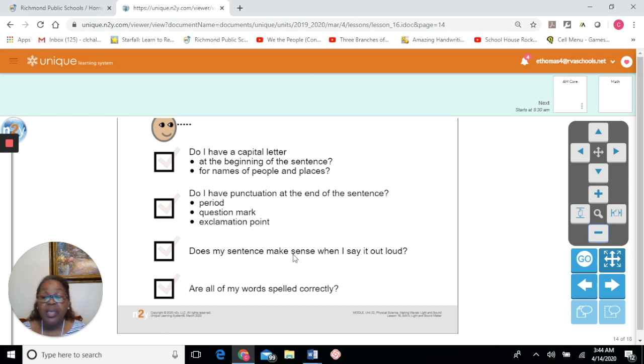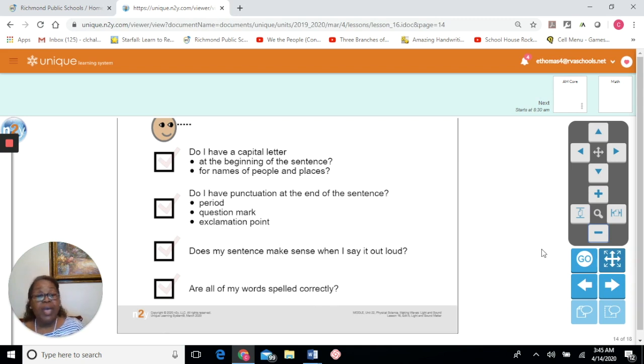So, does it make sense? That's important. If your sentence doesn't make sense, you need to redo your sentence so it will be clear to the reader. And when you are editing, it is a great idea for you to speak out loud so that as you're reading, you will make sure your flow is correct. And you will also make sure that your sentence makes sense. And then, are all of my words spelled correctly? That is going to be important.